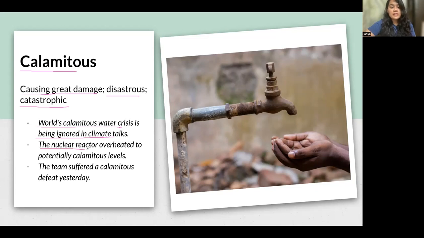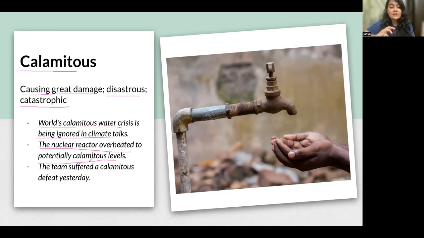The nuclear reactor overheated to potentially calamitous levels. Now, you must be aware of nuclear reactor, and in case you are a fan of Avengers or you know about Iron Man, then you must know that he has a mini nuclear reactor in the middle of his chest, right? So such a nuclear reactor, but on a large scale, overheated to potentially calamitous levels.